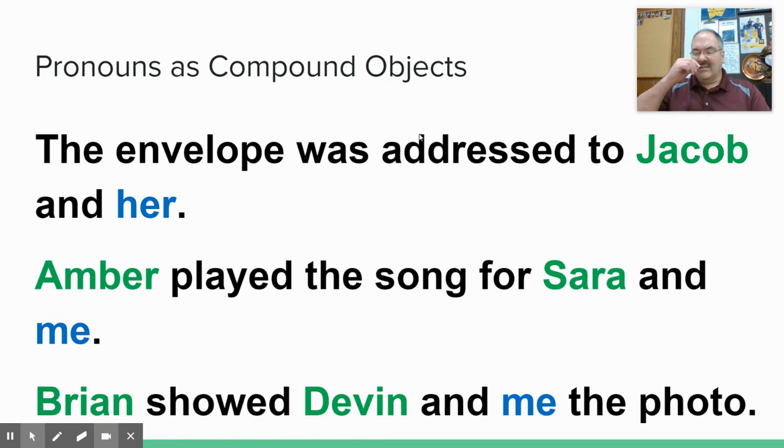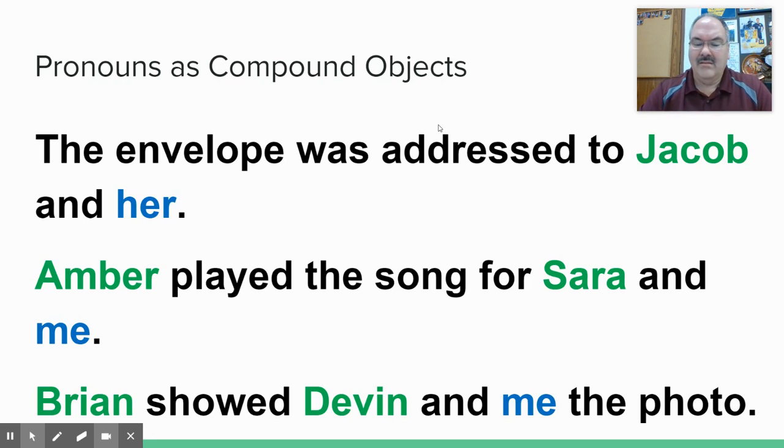Now, if those last two sound a little odd to you, that you think that no, I've always been taught it's like the other person and I, because that's the polite thing to do. Well, it is considered you're supposed to use the other person's name first, but it's not always I. It's I when it's the subject. Sarah and I listened to the song would be fine. But when somebody played the song, it's not they played it for Sarah and I. They played it for Sarah and me, because you take away Sarah and they played it for me, right? Same thing with Devin and me.